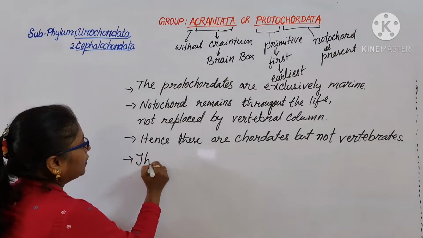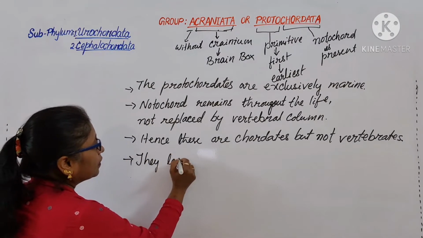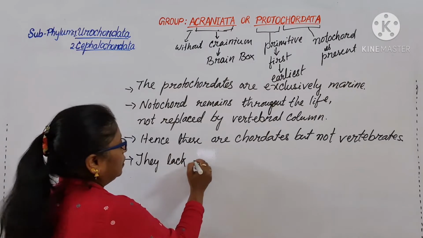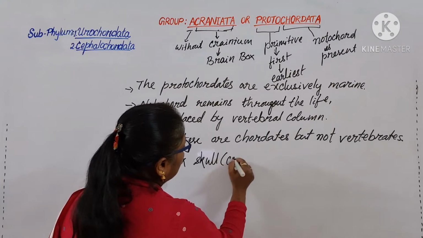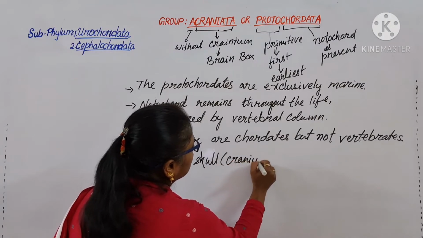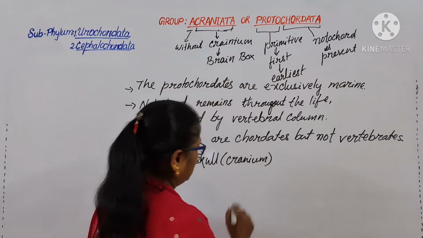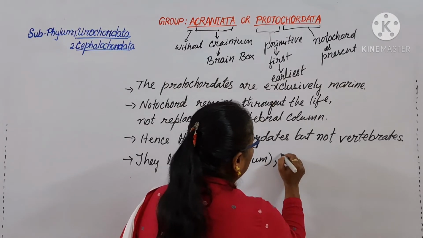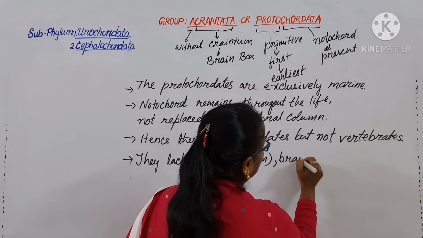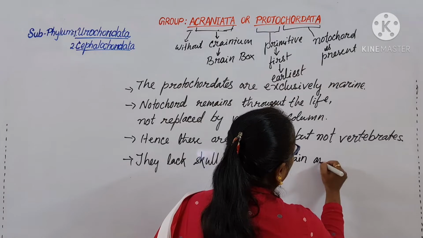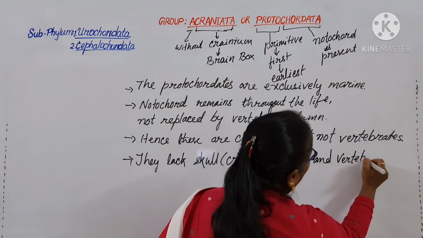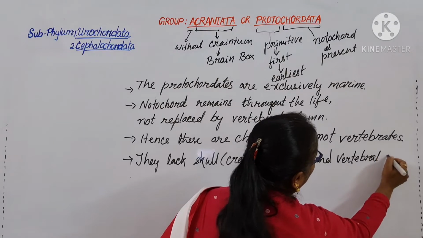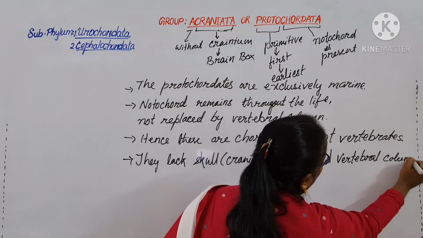So they lack the skull or cranium, which is called the brain box, and the vertebral column.